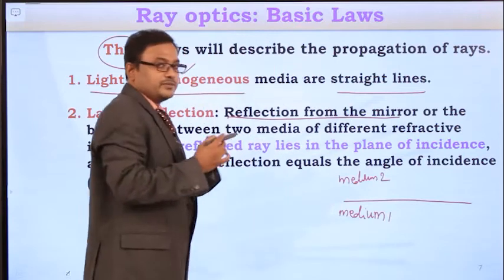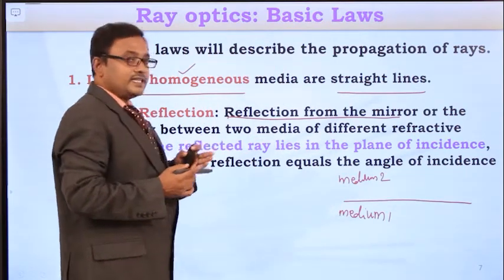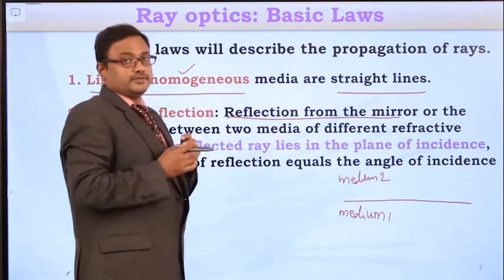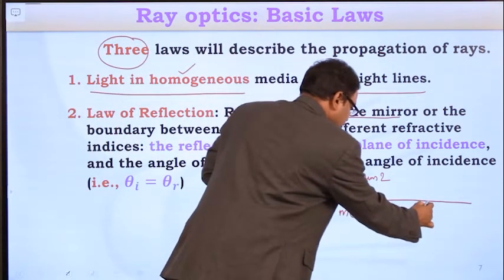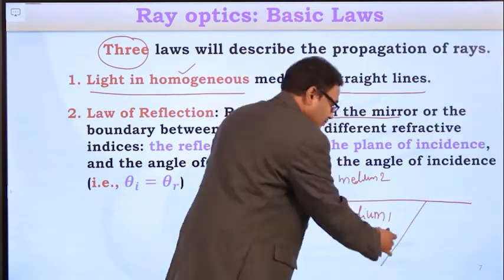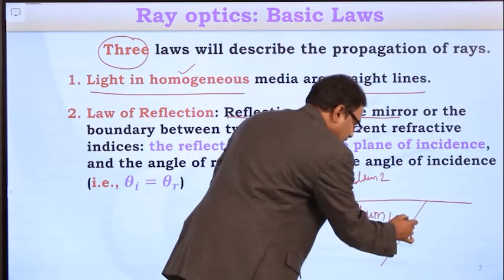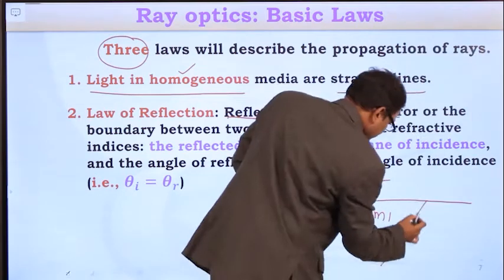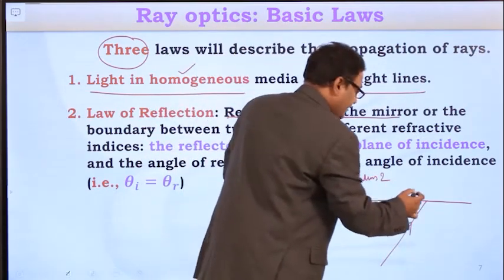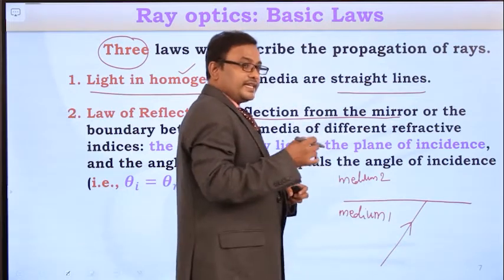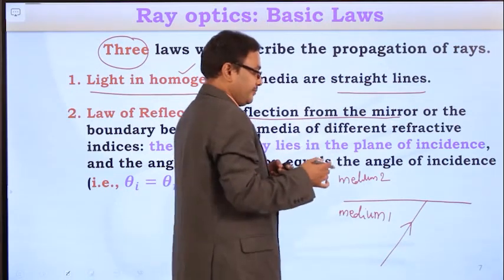Two mediums are there. So the light ray is propagating in between the mediums. Suppose the light ray is traveling in medium 1 and it got reflected in the same medium.